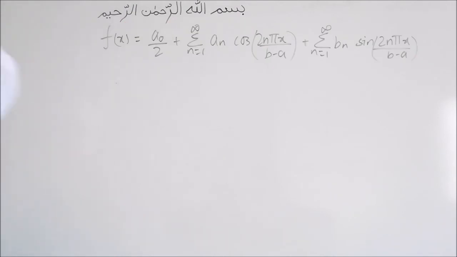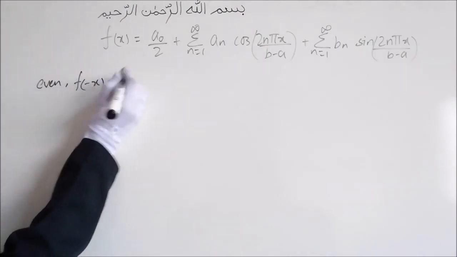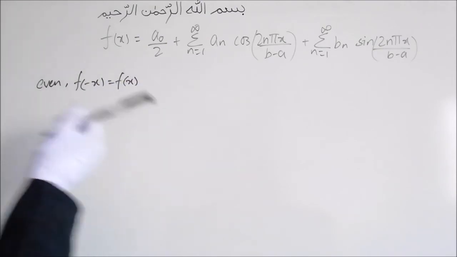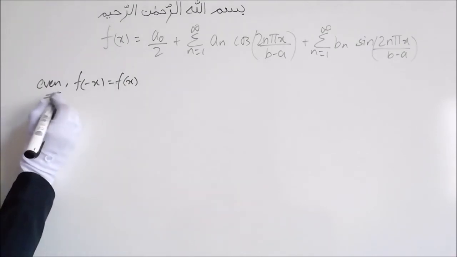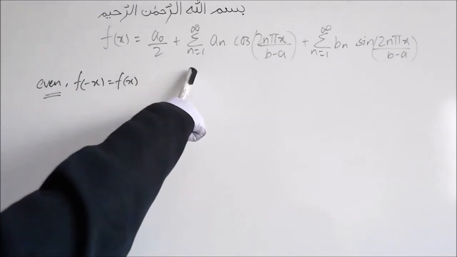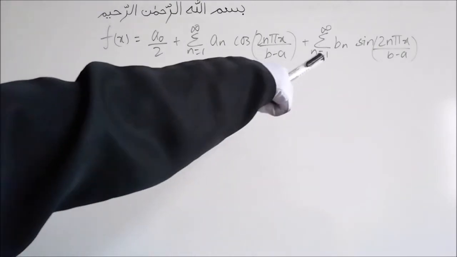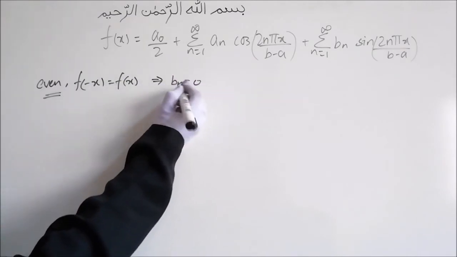Let's say the given function is an even function. For an even function, f of minus x will be equal to f of x, and the graph of this even function will be symmetric about x equals 0. Thus, the Fourier series expansion of this even function f of x will contain the constant a0 and the cosine term. It will not contain the sine term because here b n will be equal to 0.